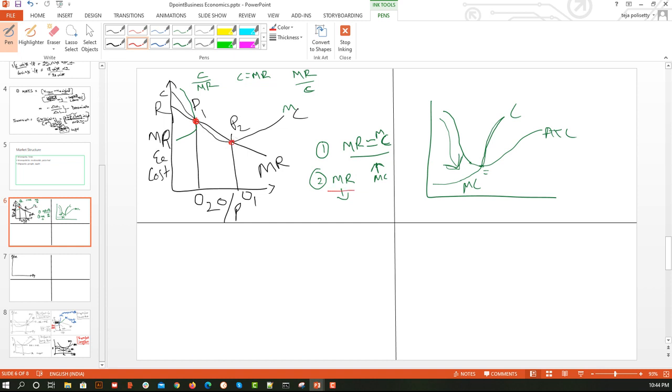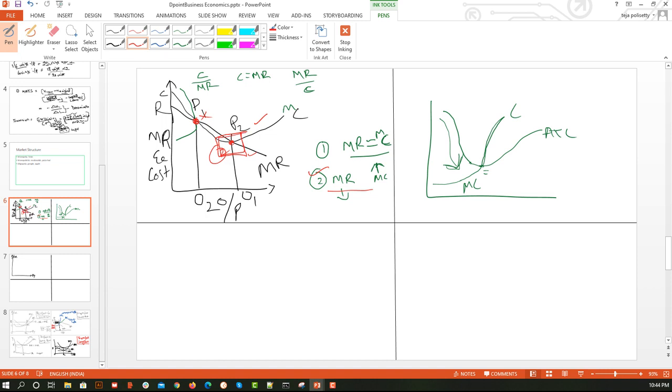Here MR is equal to MC, fine, but after the intersection is MC increasing? No, so this point is wrong. Here MR is equal to MC, yes, and after this point MC is increasing and MR is decreasing. So our second condition is satisfied at this point. This is the point that we need to consider for the interpretation.